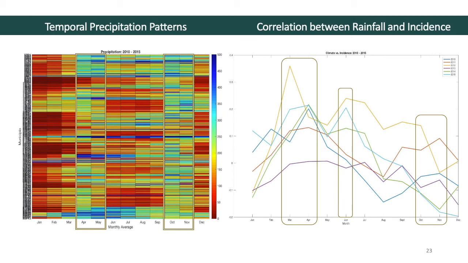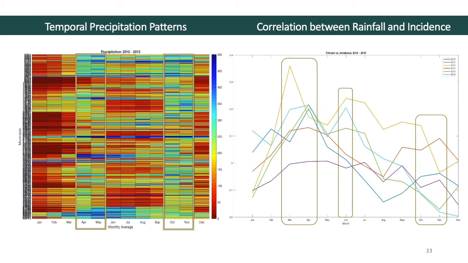The figure on the left illustrates the monthly average rainfall for all 235 municipalities between the years 2010 to 2015. There are two peak rain seasons, April to May and October to November. Also, January to February appear to be the driest months of the year. The figure on the right is the correlation between precipitation and incidence for all 235 municipalities from 2010 to 2015. The general trend observed is an increased correlation in March or April, June, and October or November. This relates closely to the rainy season findings.